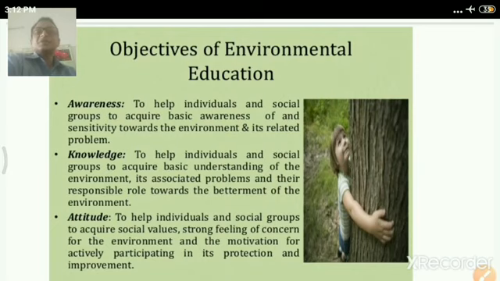You will also have added knowledge that will help individuals and social groups to acquire a basic understanding of the environment, what the environment consists of, and what problems are associated with it. And lastly, the most important point is attitude towards the environment. It also gives an added advantage for changing our attitude towards this environment.